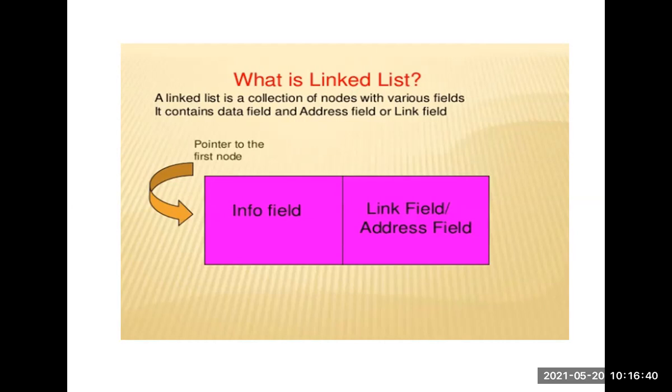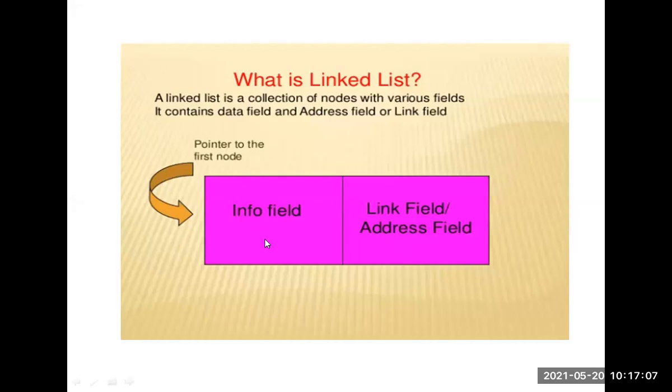So a linked list is a data structure which is a collection of zero or more nodes, where each node is connected to one or more nodes. So what is info? See here, this is the pictorial representation of a linked list. One is the info field, the other one is the link field or address field.